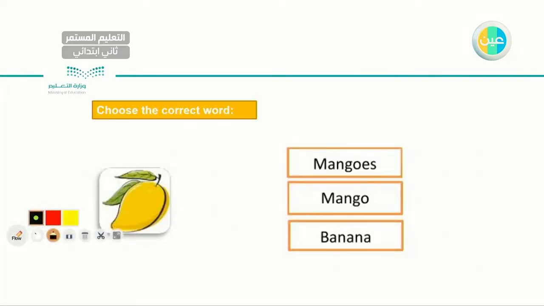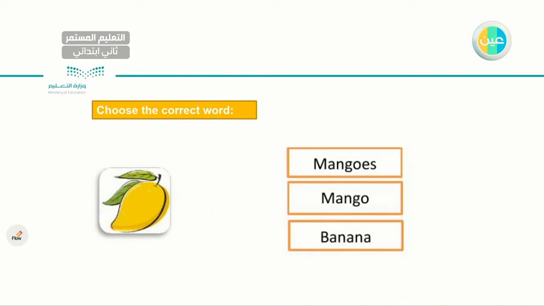So let's start with the next one. Let's try to do this easy exercise. Choose the correct word. As you can see, I have a mango. Okay, I have a fruit here. So what's the best answer here? Mangoes, mango, or a banana?